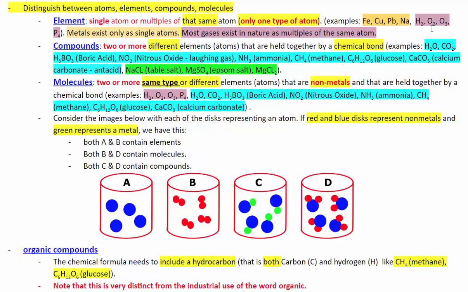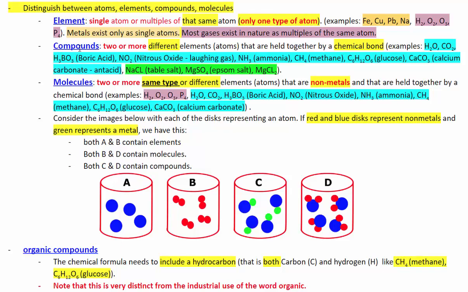But O2 is stable and we find it in the atmosphere. Okay, so again, an element is going to be a single atom or multiples of that same atom. Elements include only one type of atom.